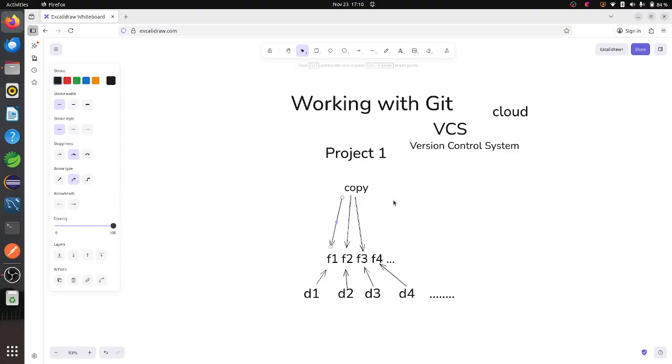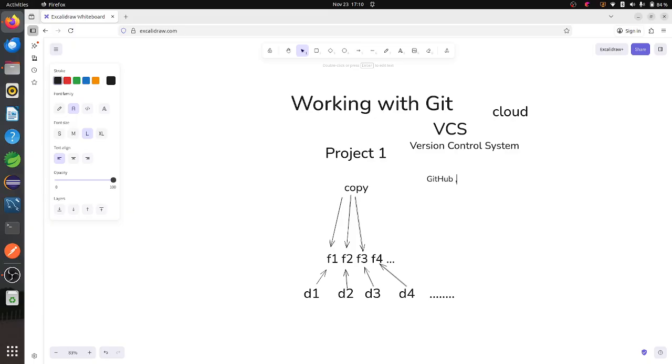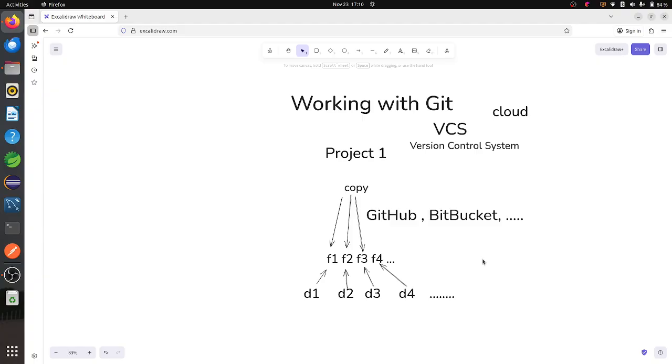So if you want to do this, you have to use this Git tool. And for using it, we need a tool called GitHub, or maybe Bitbucket. So many tools are available to perform this Git. To take a copy of a particular project, to do the features and maintain your code in a particular cloud, you need some tools. Those tools are available in GitHub and Bitbucket.